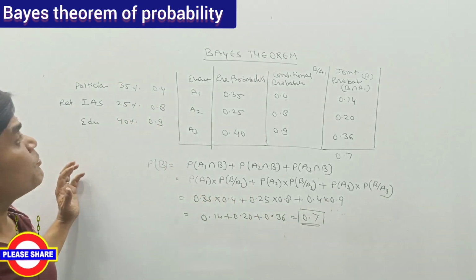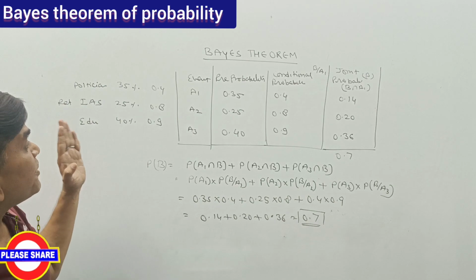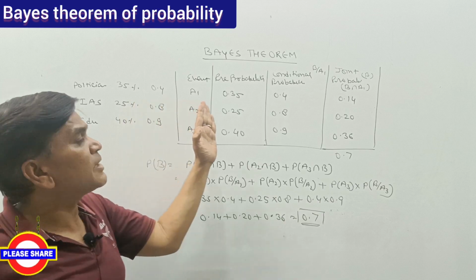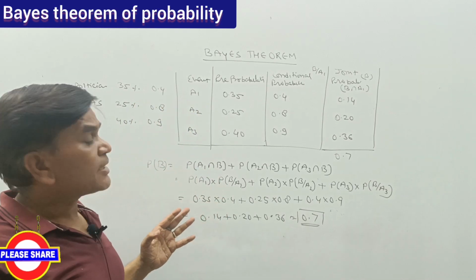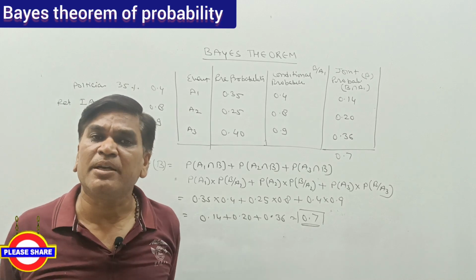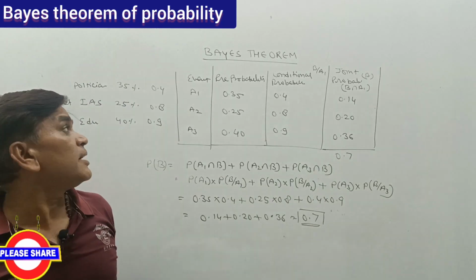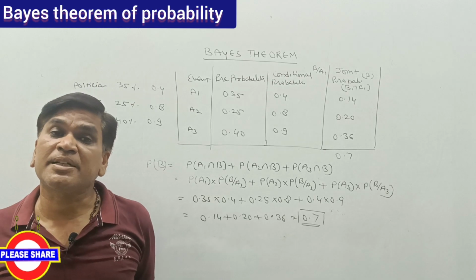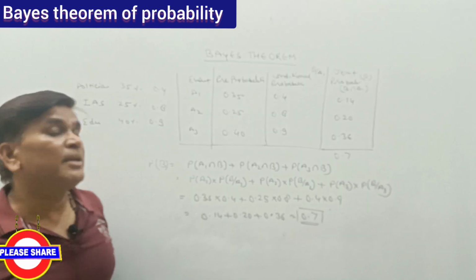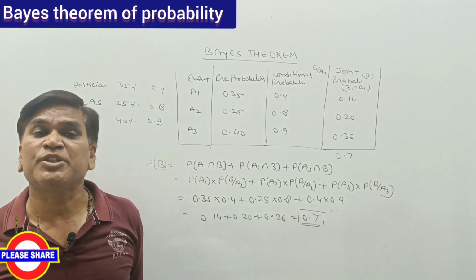So in this Bayes theorem, we have to go as the question is saying. The question is saying, given the pre-probability, there is a 35% chance that there will be a politician, a 25% chance that it will be a retired IAS, and a 40% chance that it will be an educationalist.